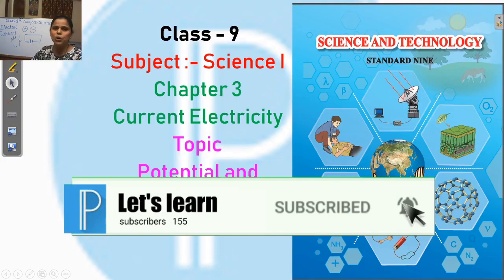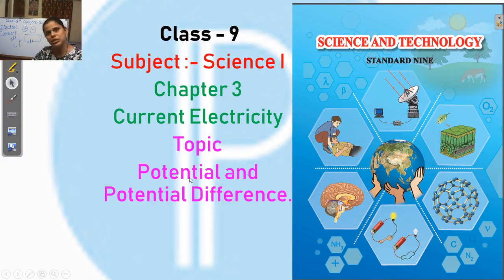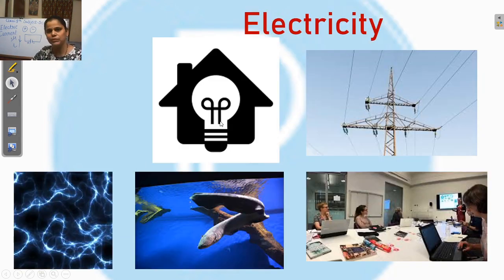And our today's topic is potential and potential difference from chapter number 3, current electricity. So let's move on to our today's topic. Electricity. Electricity is very important in the modern world.